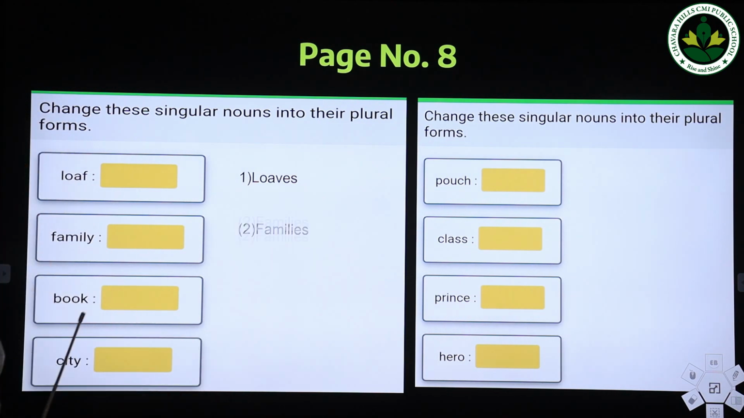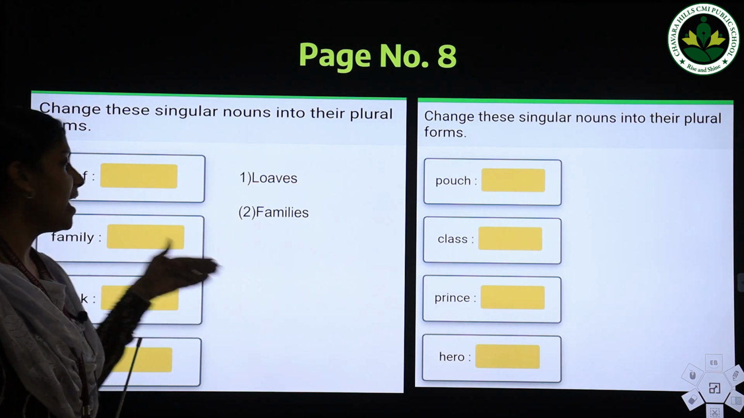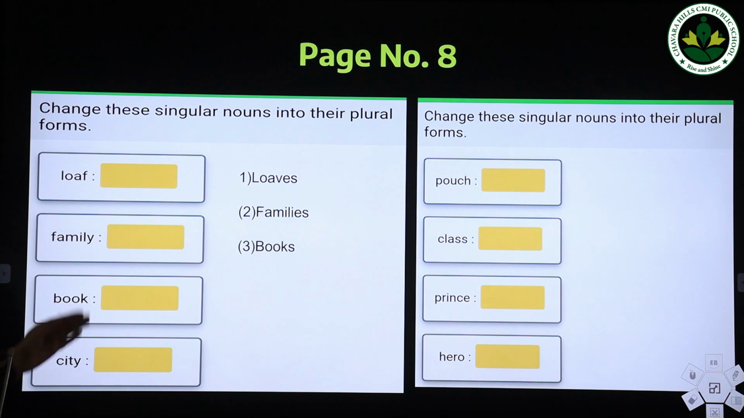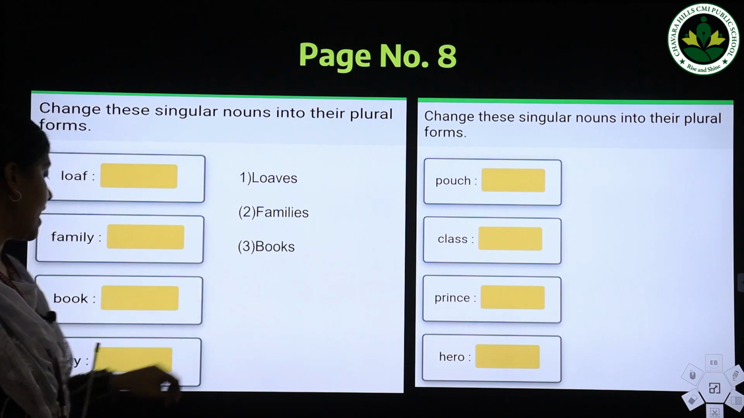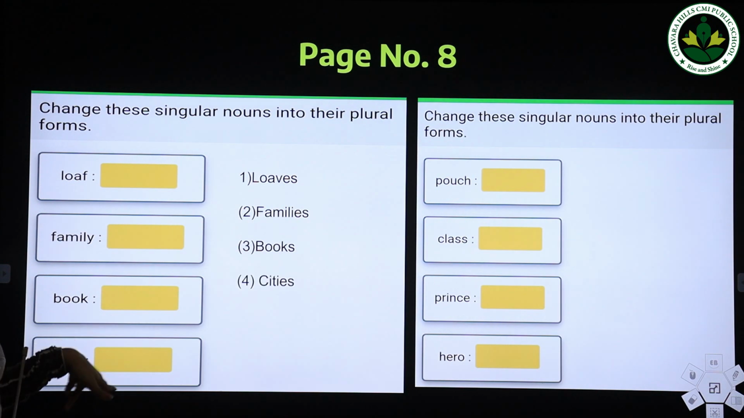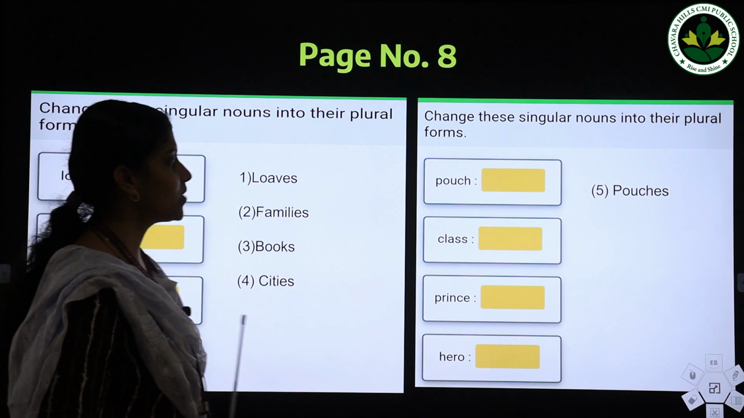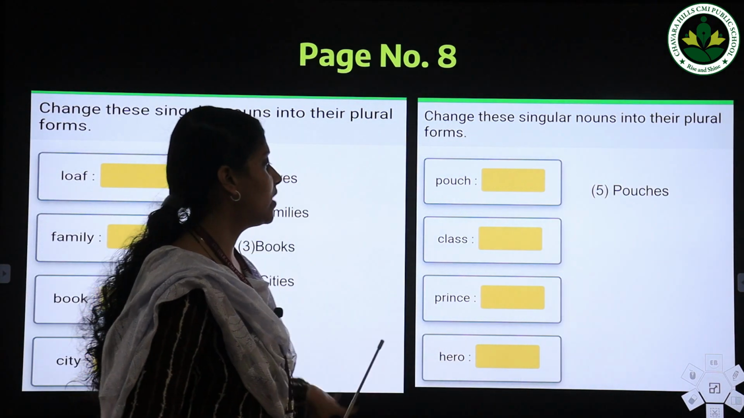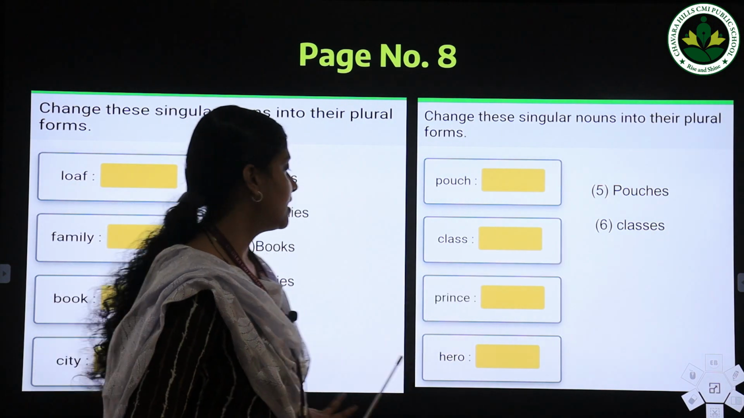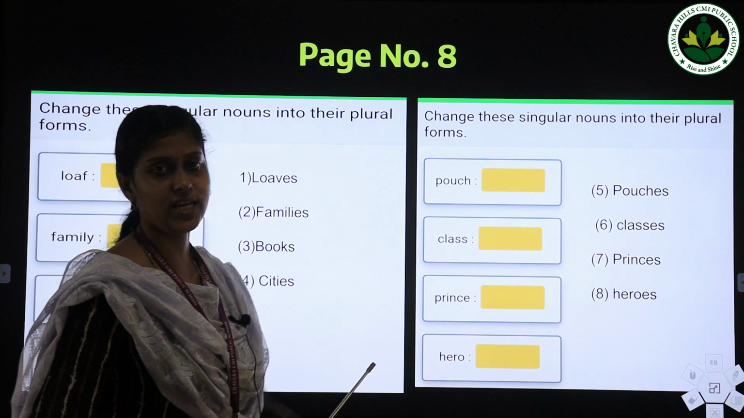Okay, next word, family, and families is the plural form of the word family. Next one, book, and the plural form of the word book is books. Next one, city, and cities is the plural form of the word city. Next one, pouch, and the plural form is pouches. Next one, class, classes. Next is prince, princes, then hero, heroes.